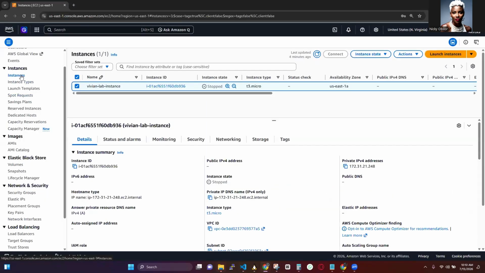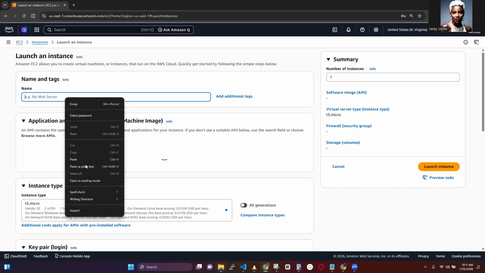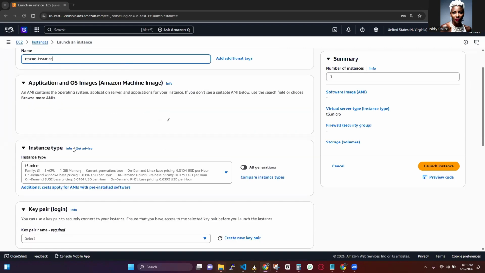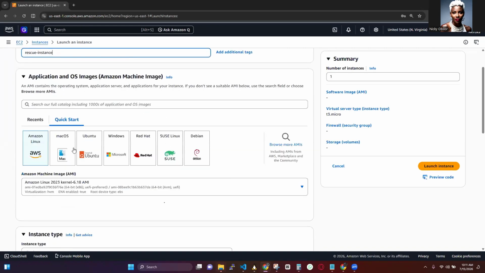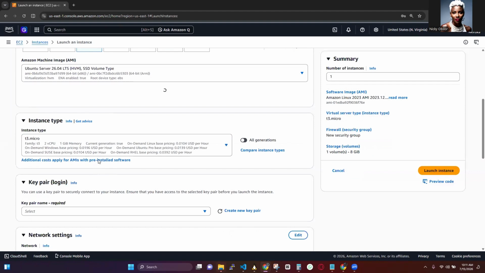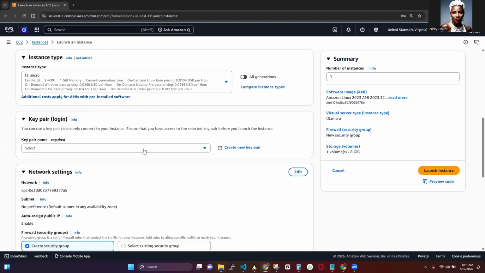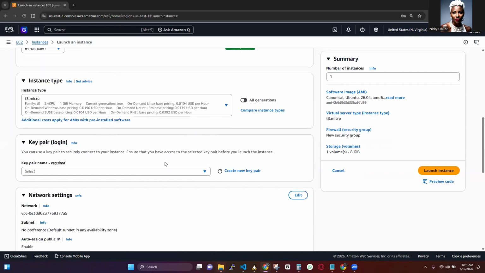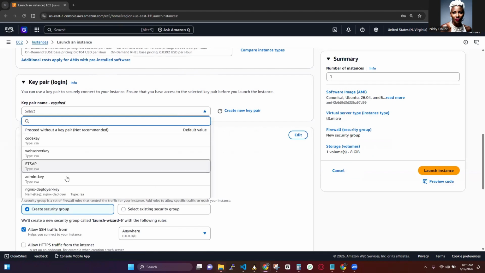Okay, so to do that, we come over here and we go to launch instance. We give it the name rescue instance. We select the Ubuntu AMI, t3 micro. So for key pairs, let's still use the admin key that we created in our previous slide. Select admin key.